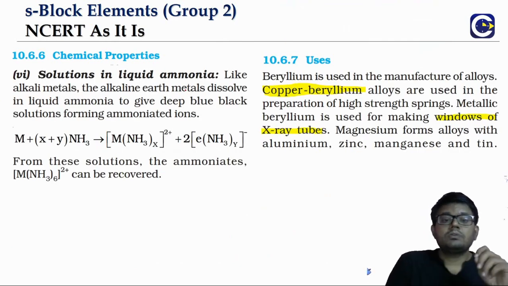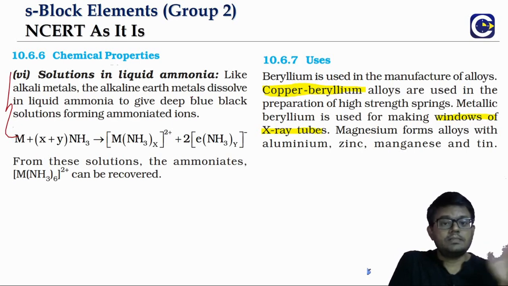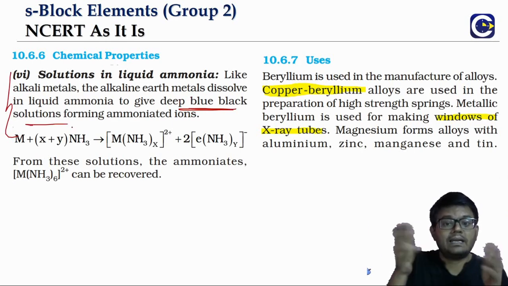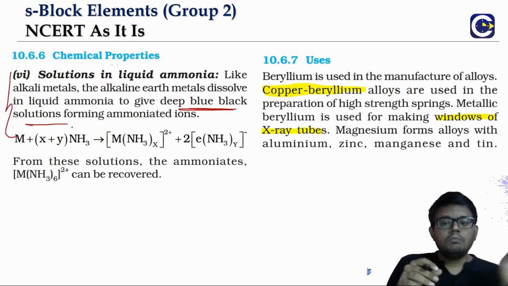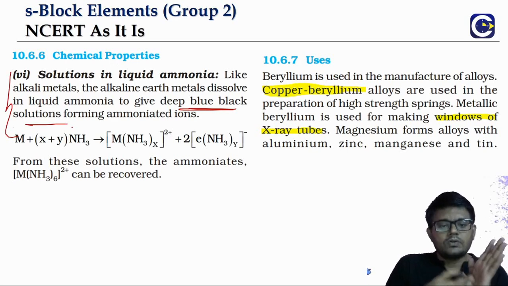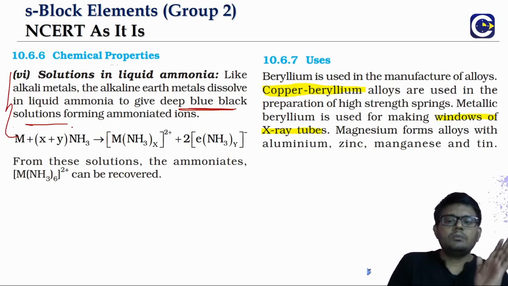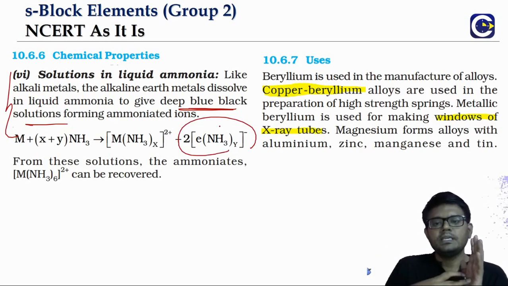And when we talk about the solutions in liquid ammonia, we have seen that alkali metals give us a deep blue color solution. Same here also, we will get a deep blue to black color solution, and that is because of the ammoniated electrons, which give rise to the color as well as the paramagnetic properties.